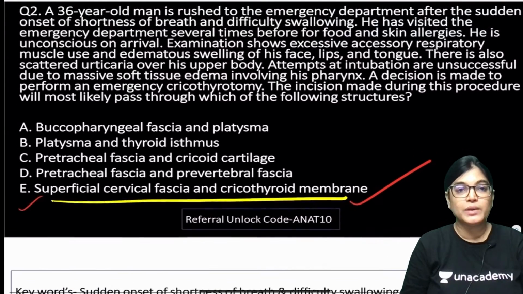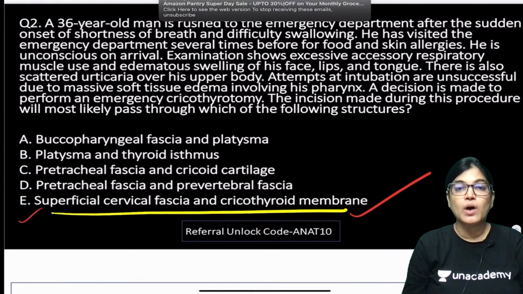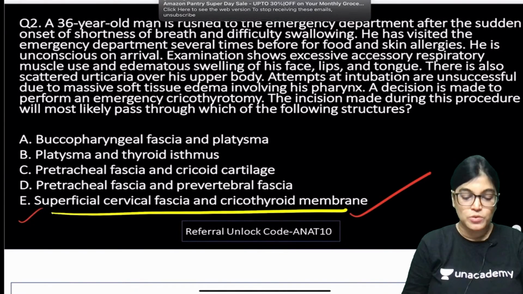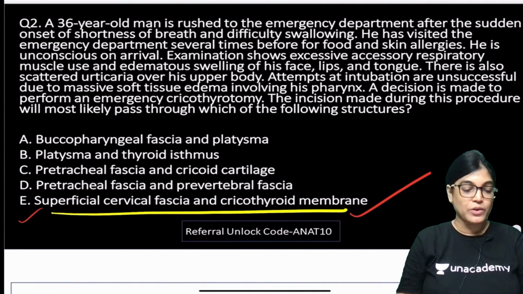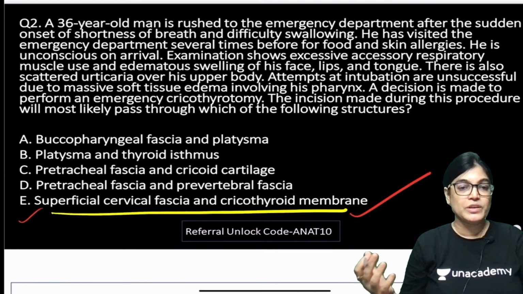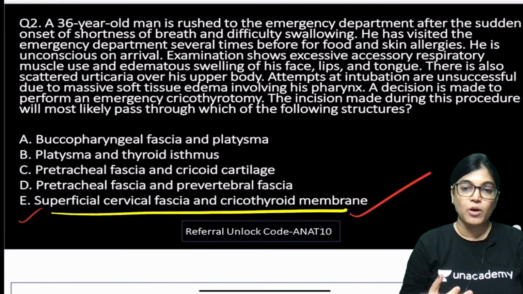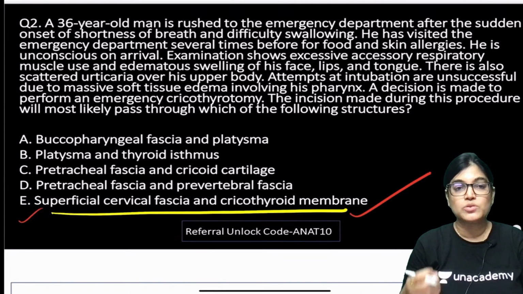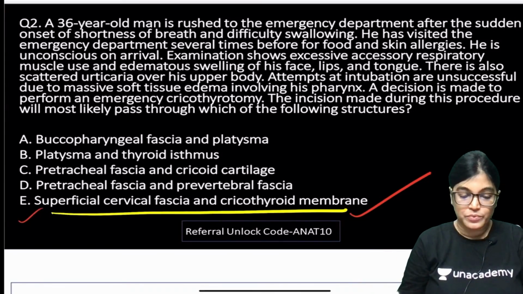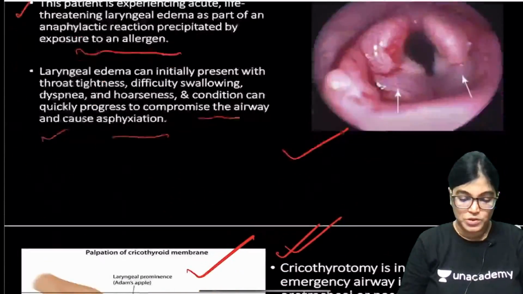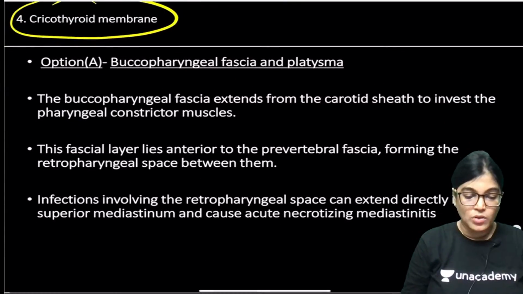Why? In performing an emergency cricothyrotomy, we have to approach the level of the cricothyroid membrane. Exactly, the incision should be in the cricothyroid membrane. So we will pierce the superficial cervical fascia and the cricothyroid membrane. Now let's move on to the incorrect options. We have 4 incorrect options, so just one line each on why they are incorrect, so that you are not confused about them.